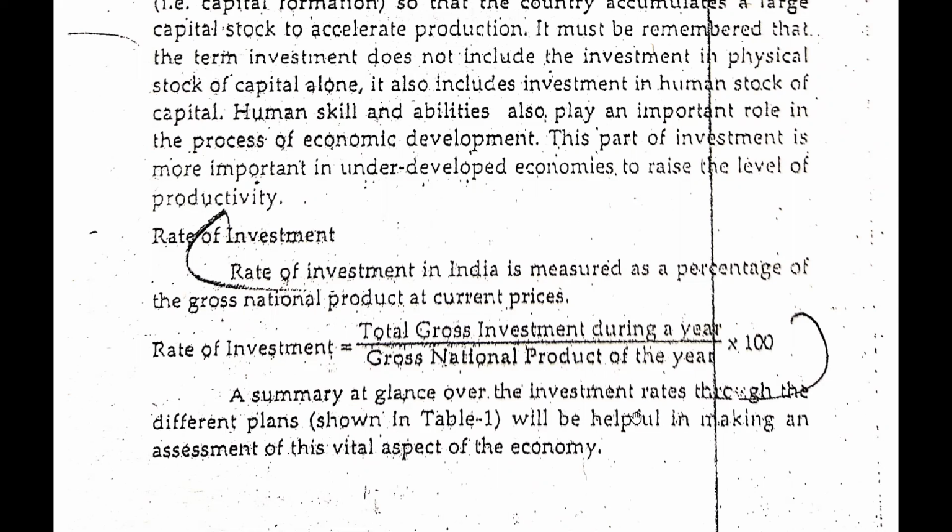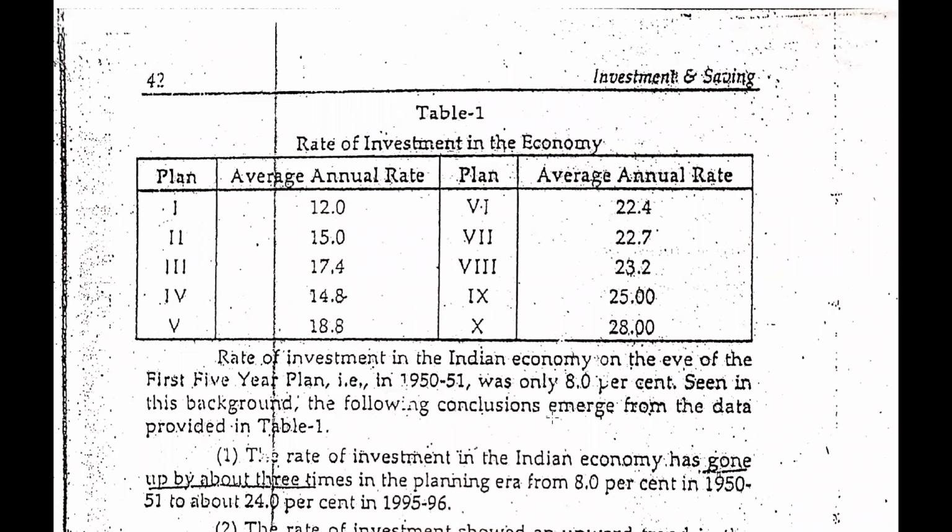A summary at a glance over the investment rate through the different plans, shown in Table 1, will be helpful in making an assessment of this vital aspect of an economy. Here we have the table on the screen, and in the table we are given the plan as well as the average annual rate. For plans 1 to 10, the average annual rate of investment is 12%. In plan 2 there is a 15% annual investment rate.